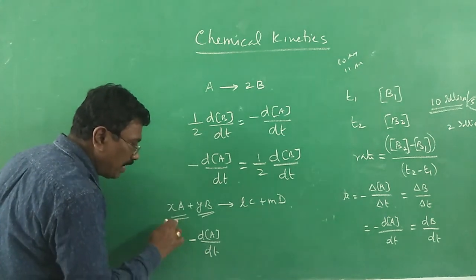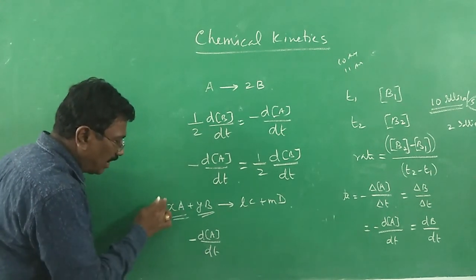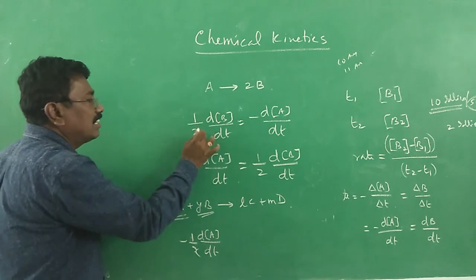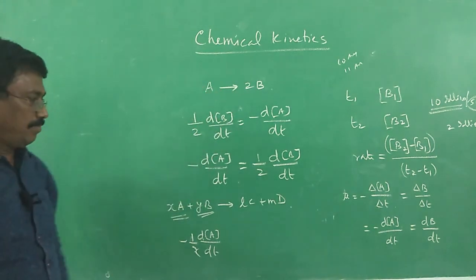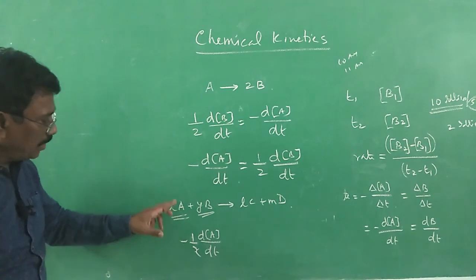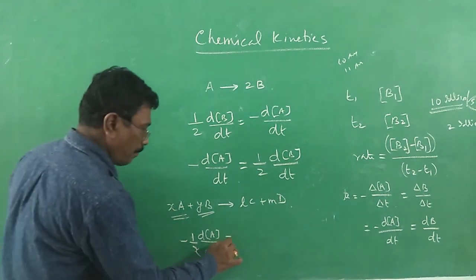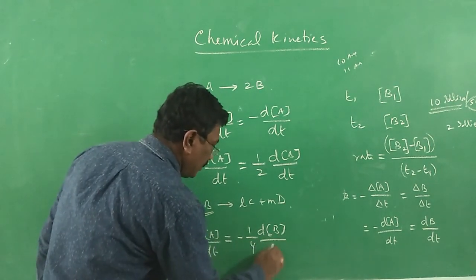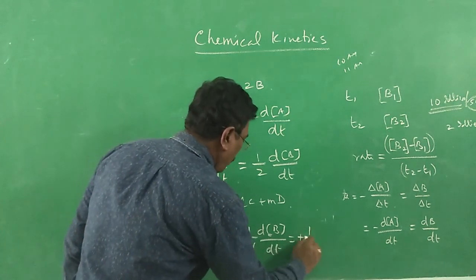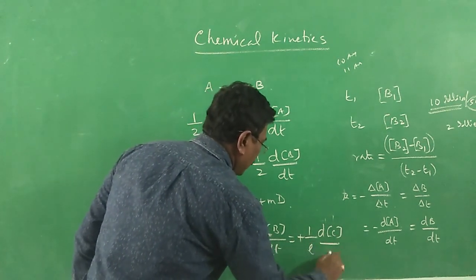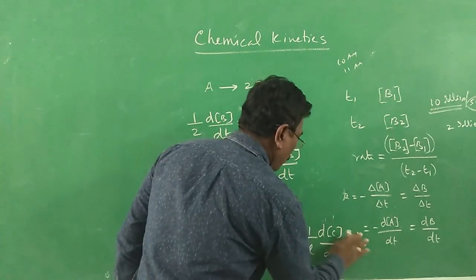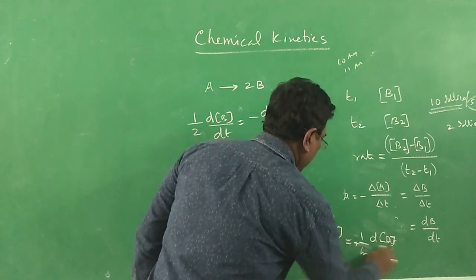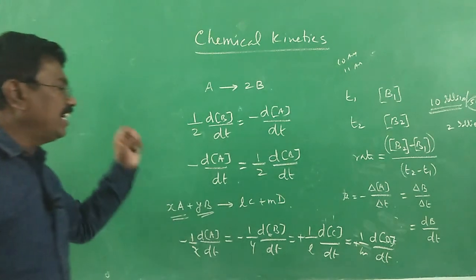Why the minus sign? Because as time passes, the concentration of the reactant will decrease. And how many moles do we have? x, therefore 1 by x. The number of moles has to be divided like this. Correct? So rate = minus 1 by x d[A] by dt, which in turn is equal to minus 1 by y d[B] by dt, which is equal to plus 1 by l d[C] by dt, which is equal to plus 1 by m d[D] by dt. So that is how we define the rate of reaction.